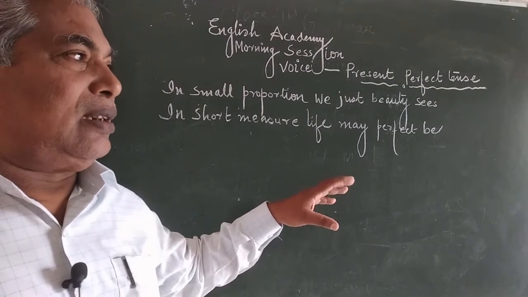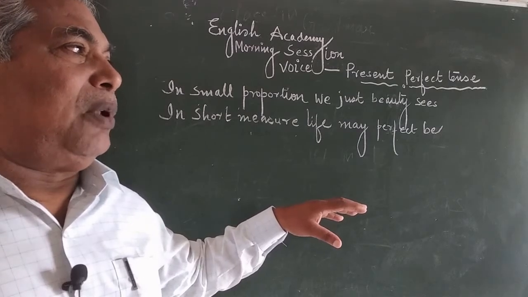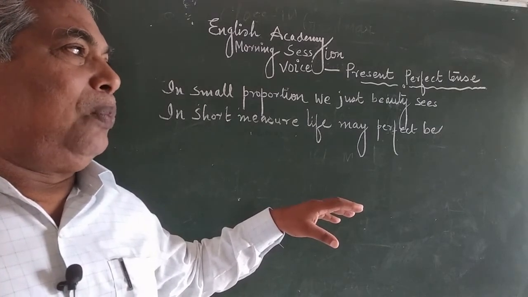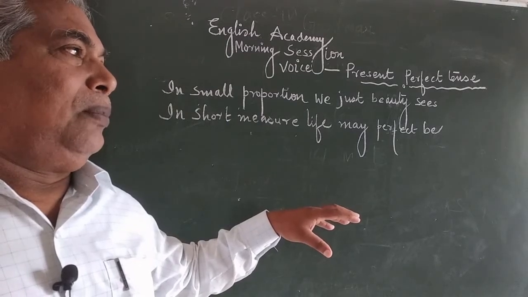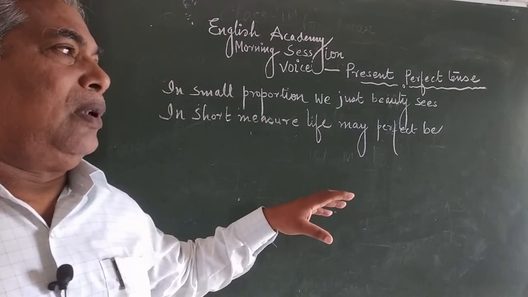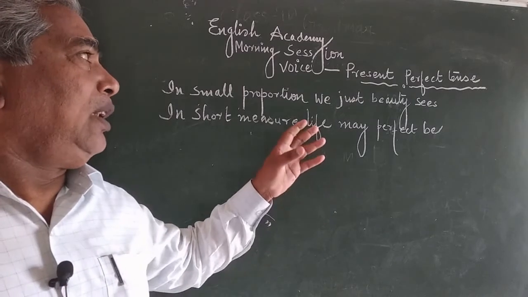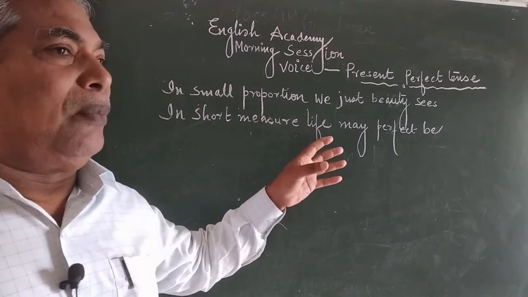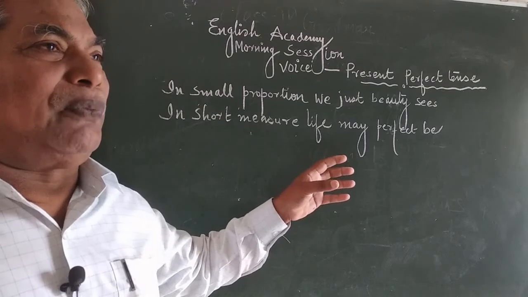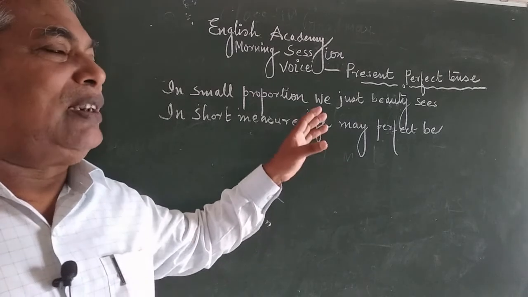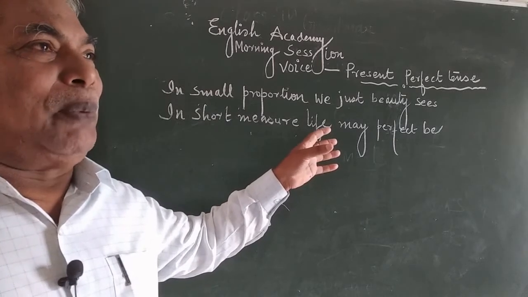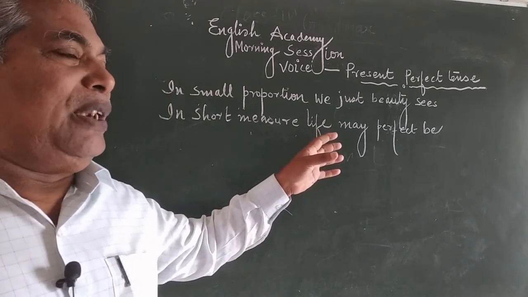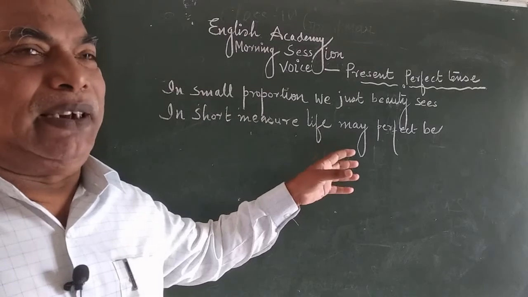Let us concentrate our minds, focus our minds for the word I have written on the board for complete perfection. What is also written on the board? Perfect. Perfect means complete.